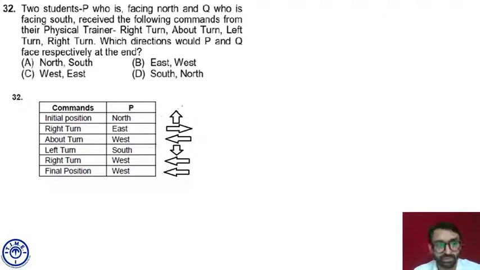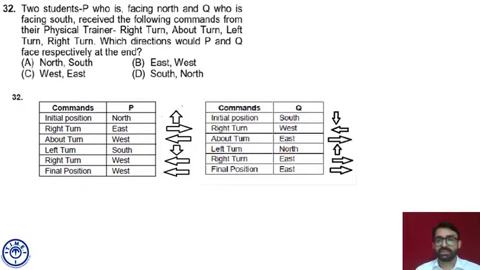Initial position north, right turn east, about turn west, left turn south, right turn west, final position is west. This is for Q and this is for P. Initial position south, right turn west, about turn east, left turn north, right turn east, and final position is east. So the answer choice is C, Calcutta.